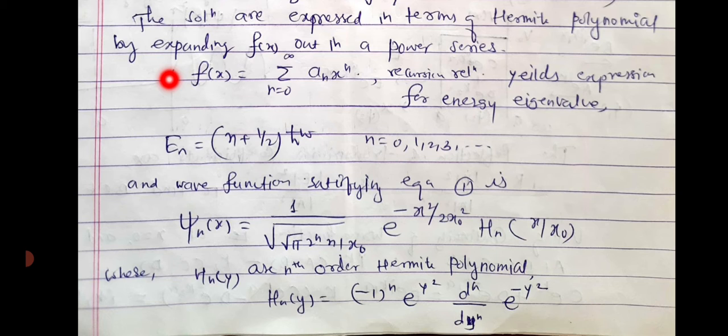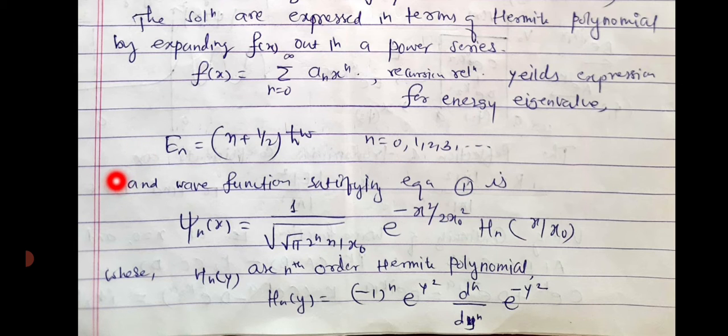This gives the recursion relation, and this yields the expression for the energy eigenvalue. The energy eigenvalue for the harmonic oscillator is En is equal to (n plus half) h cross omega, with n known as the principal quantum number having values 0, 1, 2, 3, etc.